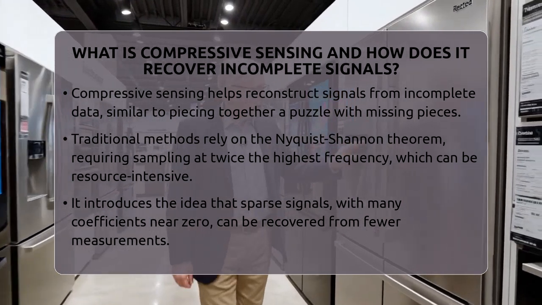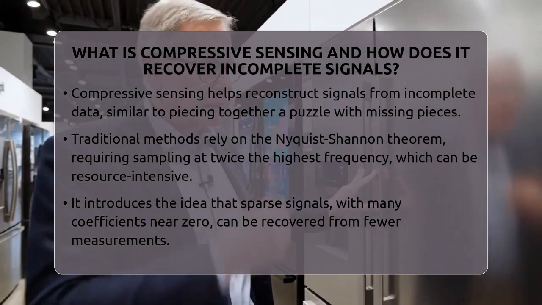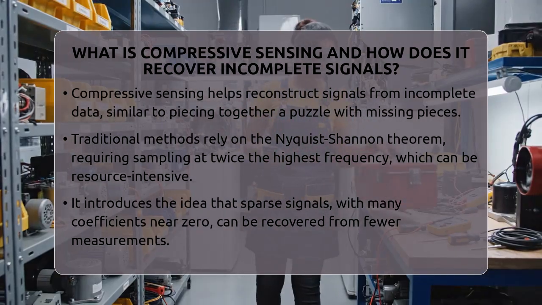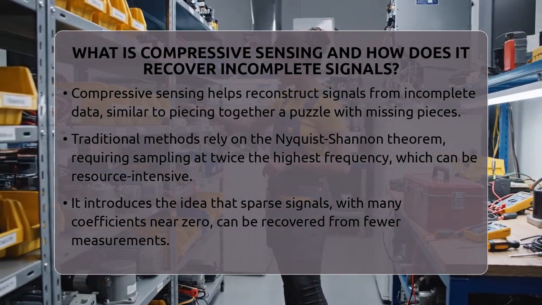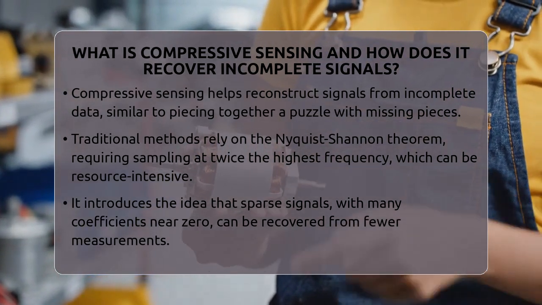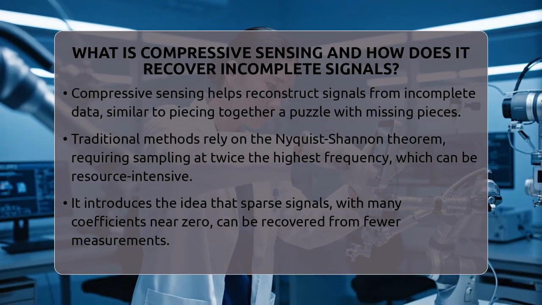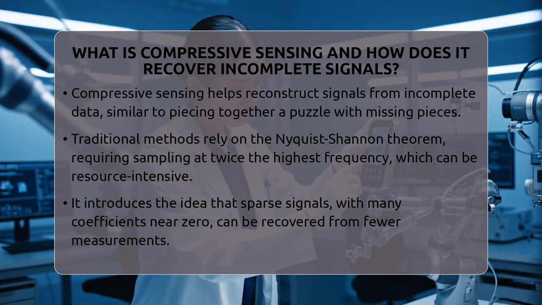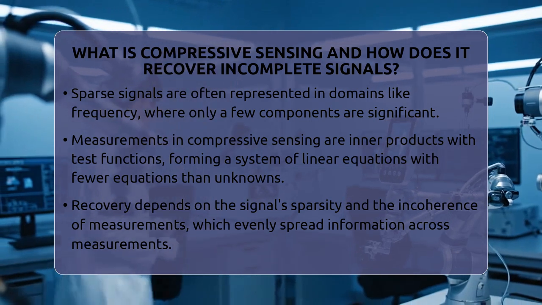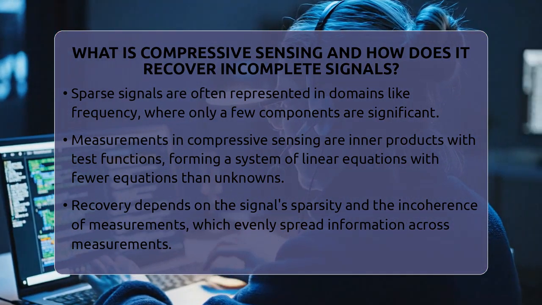In traditional signal processing, we use the Nyquist-Shannon sampling theorem. It says we need to sample a signal at least twice its highest frequency to reconstruct it perfectly. But that can mean collecting a lot of data, which takes time and resources. Compressive sensing challenges this idea by showing that if a signal is sparse, we can recover it from fewer measurements.